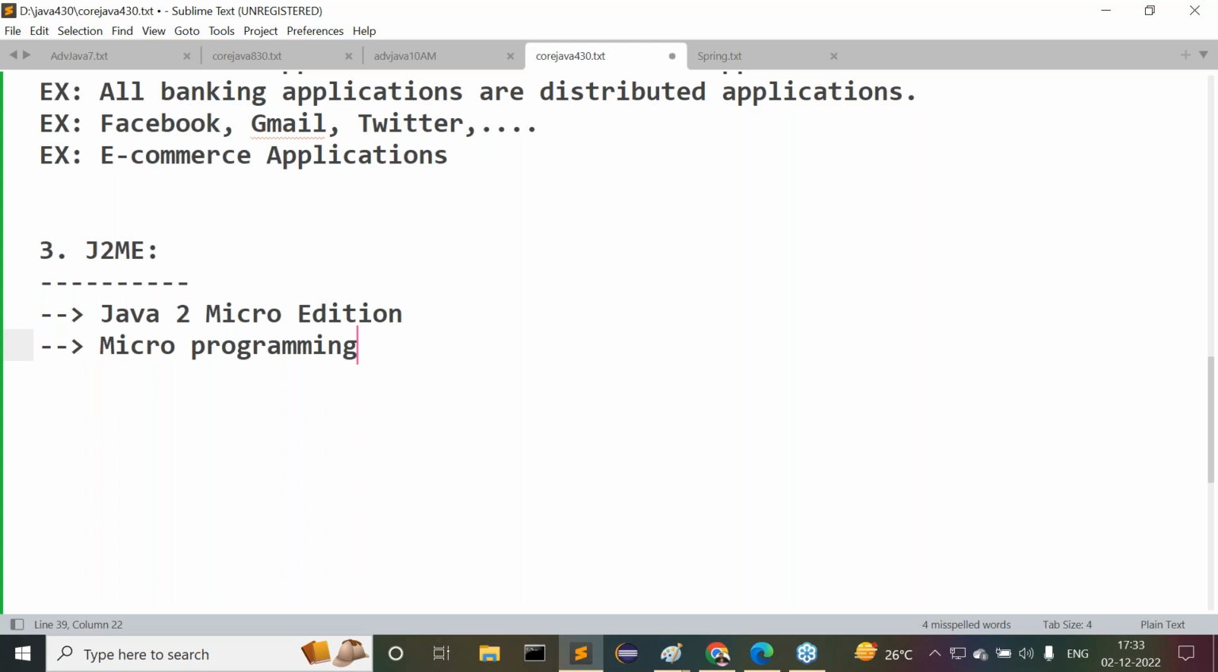Next, observe carefully. By using the fundamentals of Java, we are able to prepare standalone applications. By using server-side programming, we are able to prepare enterprise applications. Similarly, by using micro programming, we are able to prepare mobile based applications. All of you are getting my point or not?